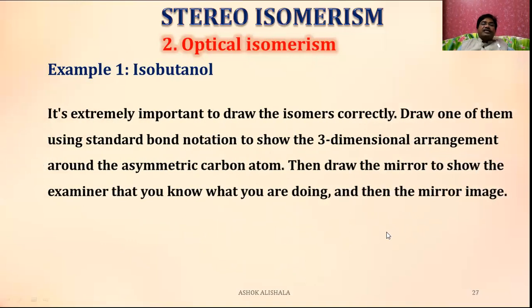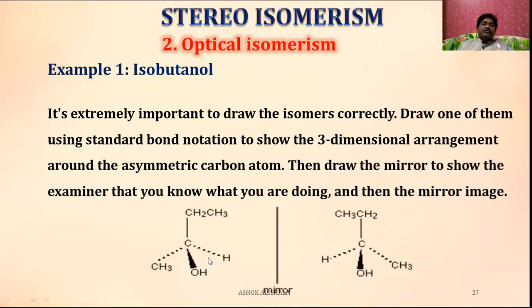It's extremely important to draw the isomers correctly. Draw one of them using standard bond notation to show the three-dimensional arrangement around the asymmetric carbon atom. Then draw the mirror, to show the examiner that you know what you are doing, and then the mirror image.